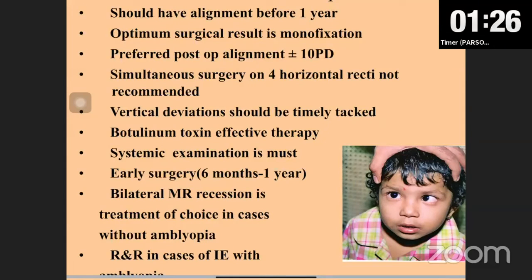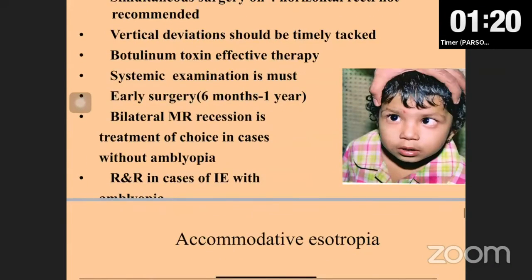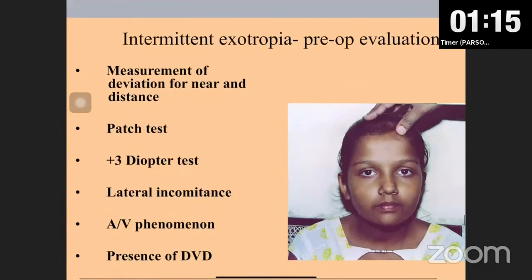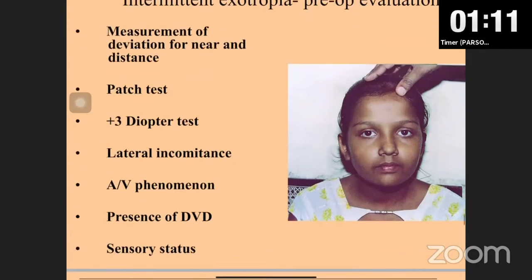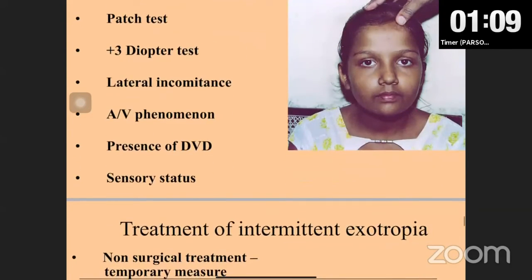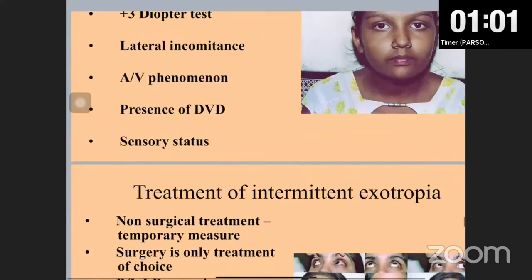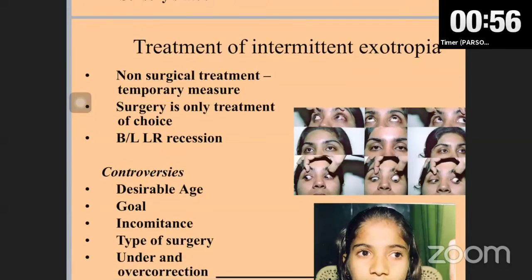Bilateral MR recession is the treatment of choice in cases without amblyopia, but recess-resect in cases with amblyopia. Intermittent exotropia is a controversial topic, and before surgery we must do the prior patch test and the 3 diopter test, and we must see whether there is any lateral incompetence present.